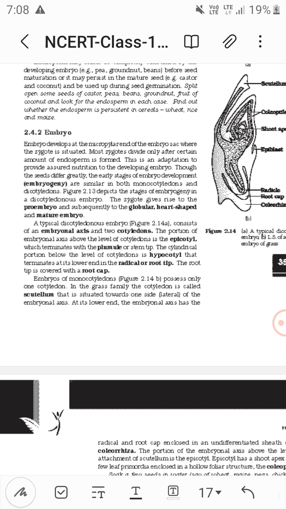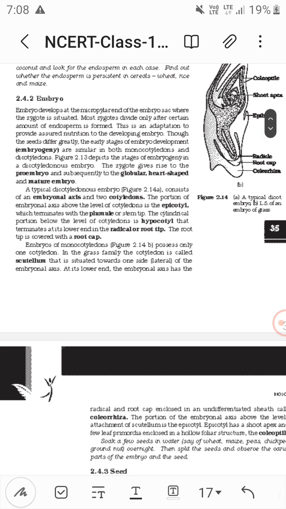Next, the study of the development of the embryo from the zygote is embryogeny. The zygote first gives rise to the proembryo, then globular, then heart shaped, then mature embryo.